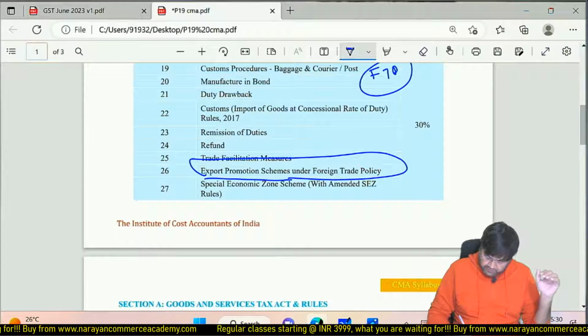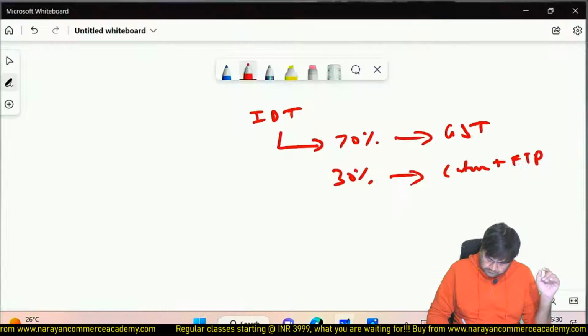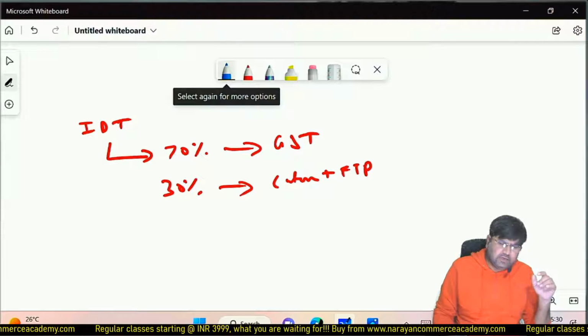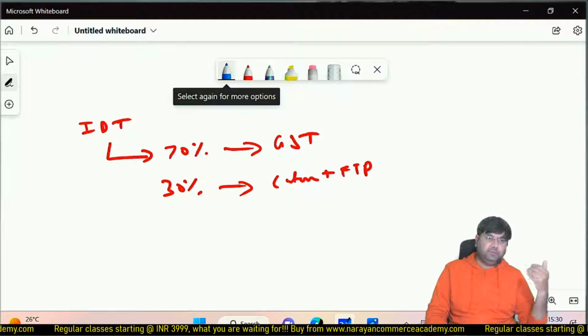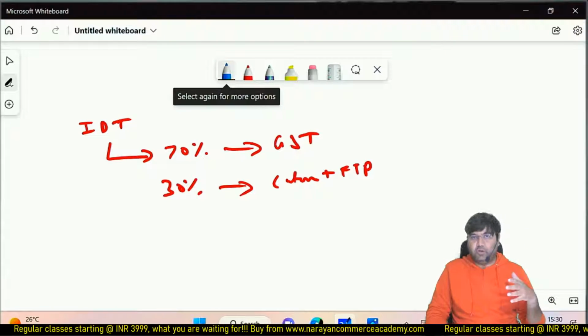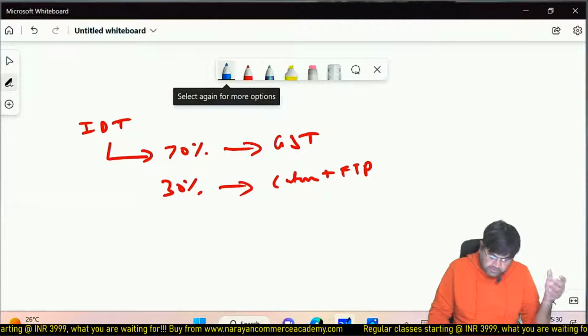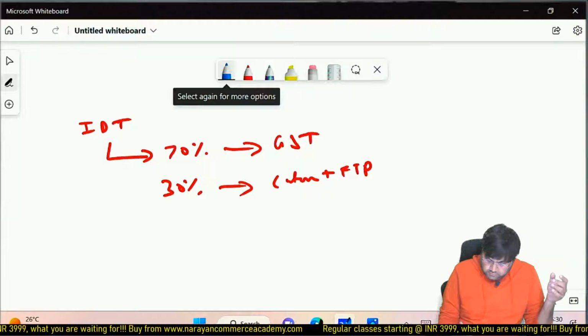In case of CA final, these classes are specifically for CMA final, but if a CA final student would like to watch, they can also see, because the tax provisions remain the same.